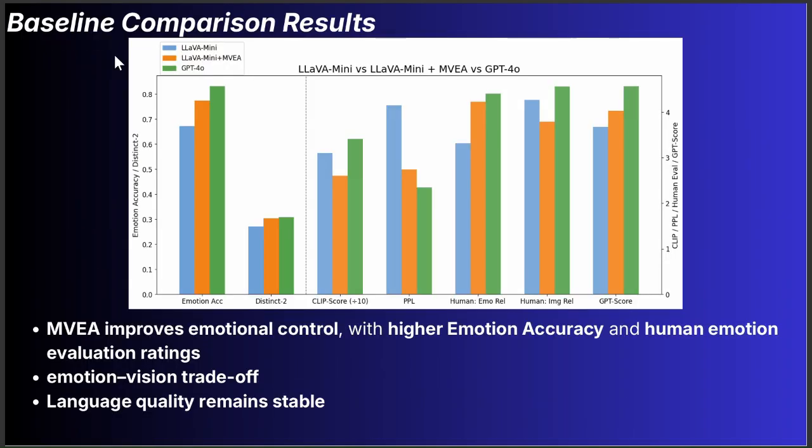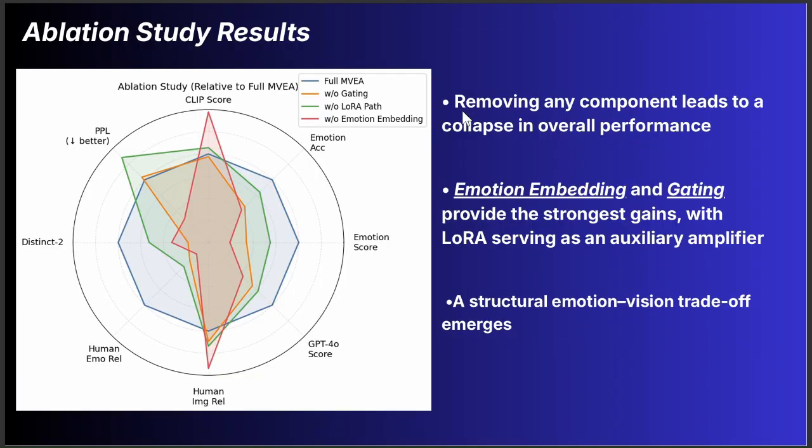Here are our experimental results. As you can see, the improvements in emotional performance are very clear. Emotion accuracy, Distinct-N, and human emotion relevance are raised substantially above the original LLaVA Mini model, and the overall performance approaches that of GPT-4o. At the same time, there's a mild visual consistency trade-off. After adding MVEA, the CLIP score drops slightly. Finally, the language quality remains stable.